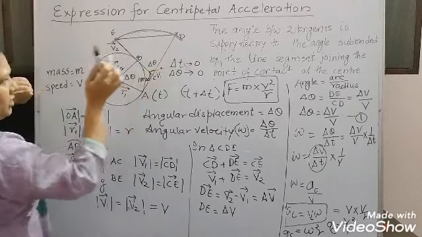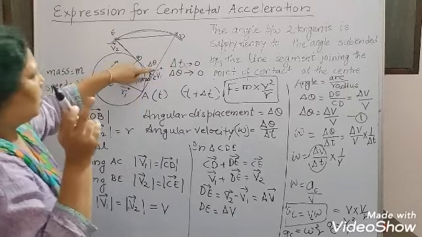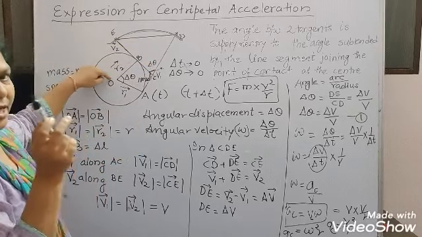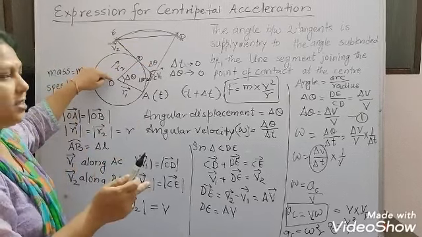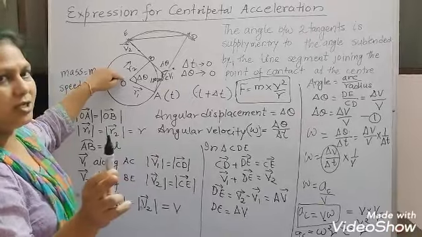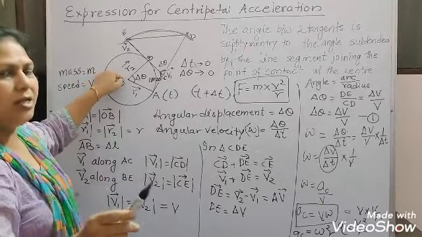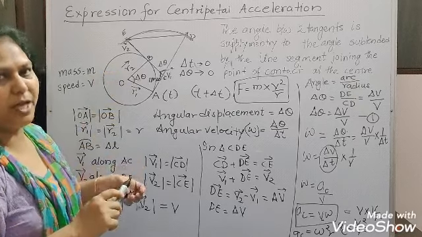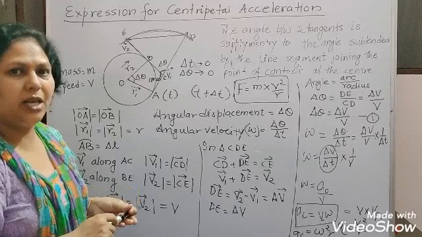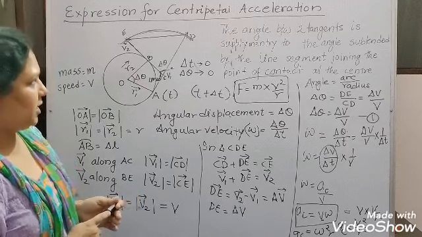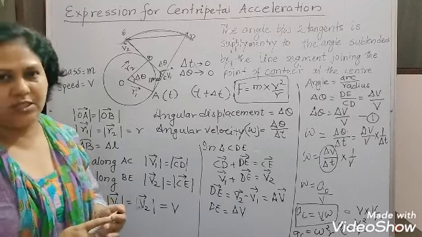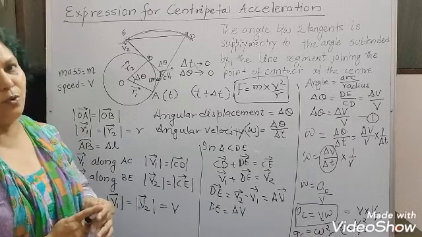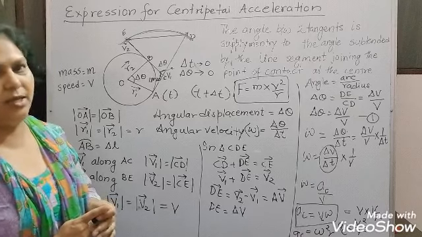So any line which is perpendicular to the tangent, that will indicate the direction of the radius, or it will be along the radius. So the centripetal acceleration is working along the radius towards the center. This way we will determine the direction of the centripetal acceleration. So this is the end of this chapter, chapter 4. Okay, now after that we will do some questions based on this in the next video.